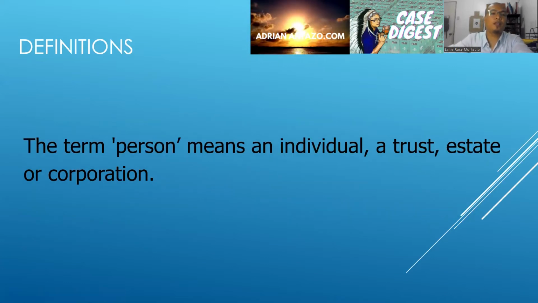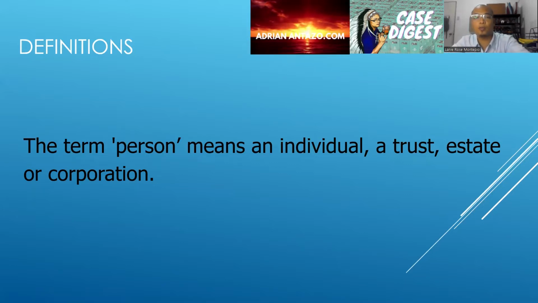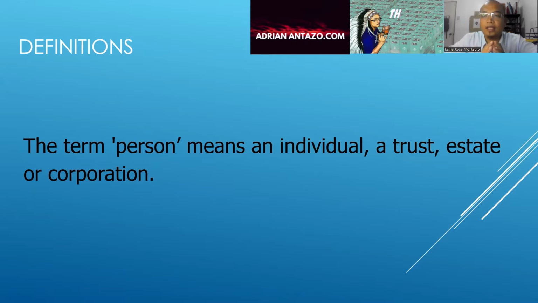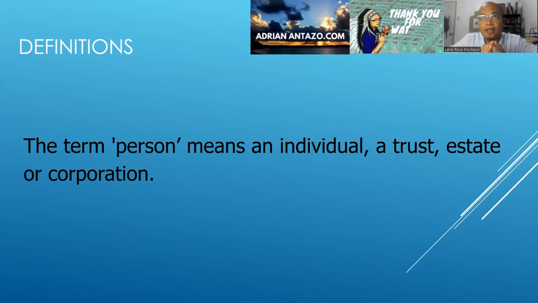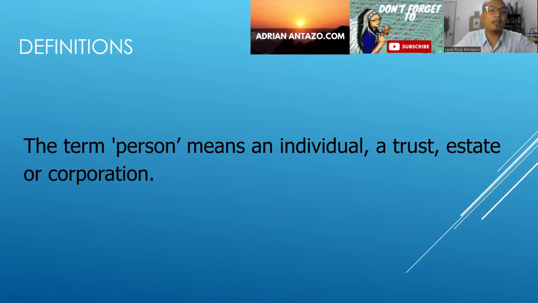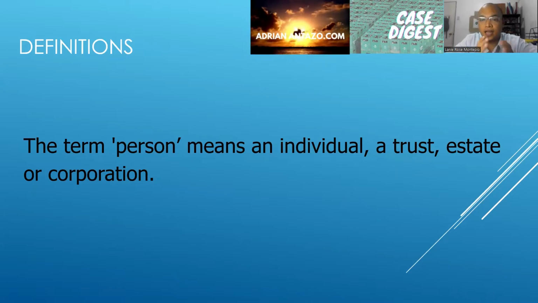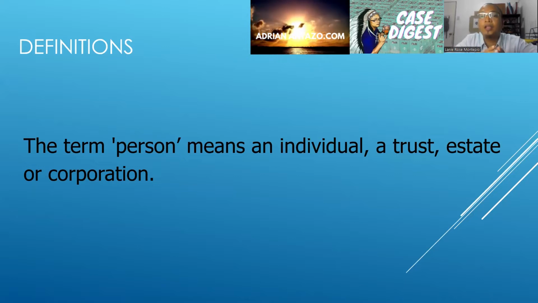Okay. So the term person means an individual, a trust, estate, or a corporation. So in the NIRC, or the National Internal Revenue Code, when the code states a person, it means an individual, right?